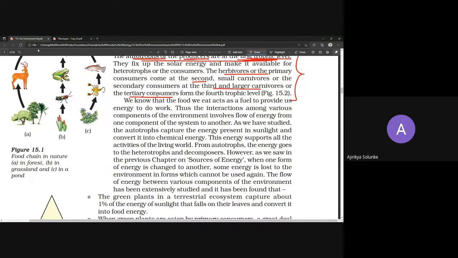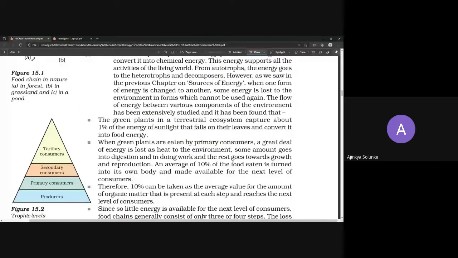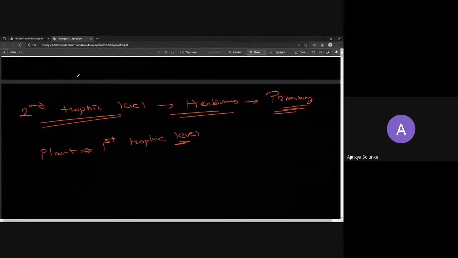Now, let us try to understand how the energy is getting transferred. Let us draw that complete picture. First is plant. Plant is being eaten by whom? Deer. And deer is being eaten by whom? Tiger.